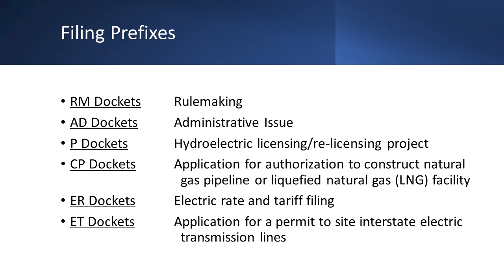ER dockets are for electric rate and tariff filings, and ET dockets apply to applications for a permit to site interstate electric transmission lines. Thanks, Lisbeth. By looking at the prefix, it sounds like users can instantly understand the general subject matter of a case. Yes, the prefixes are a great way to know what the filing is about.